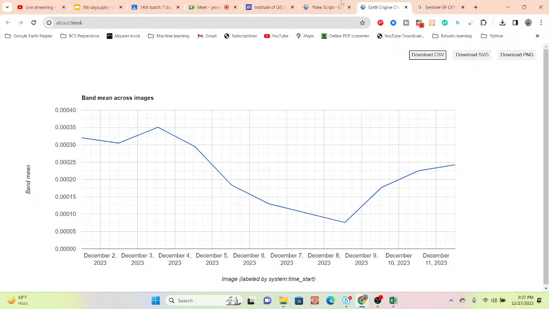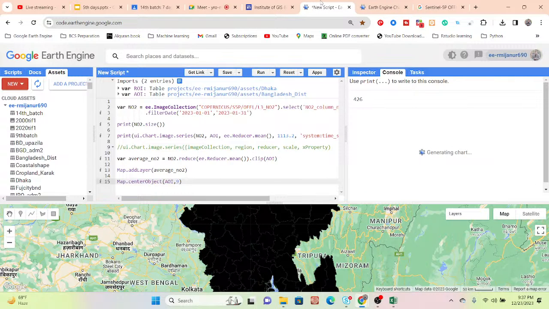Suppose you want to use this data set only for Dhaka city, then you would not get the proper pixel values. It enlarges the pixels and does not show well. But when you use this data set for a big region, such as the whole country boundary of Bangladesh or India, then we can get a better map, because this data set's resolution is 1113.2 meters. So this time it shows this black color map.